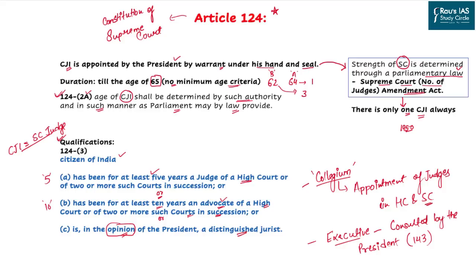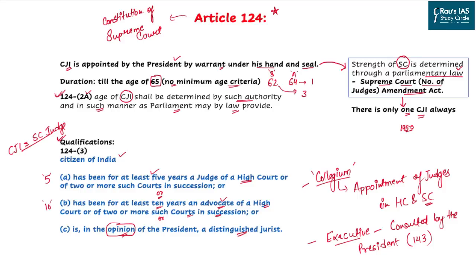The qualification of CJI has not been mentioned separately in the Constitution. Please keep this noted. Qualification of CJI is equivalent to that of any other Supreme Court judge. So based on the qualification of a Supreme Court judge, we are going to justify the qualification for the CJI. He should be a citizen of India and should be at least a judge in a high court for 5 years or in succession of 5 years in 2 or more courts.